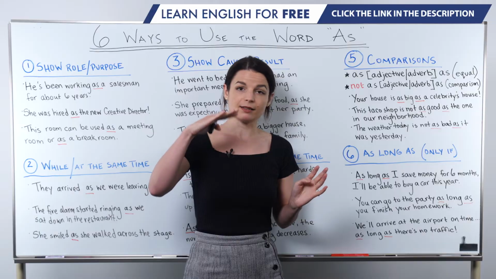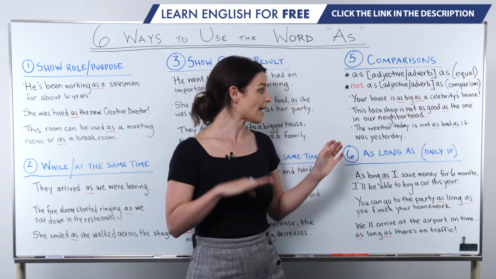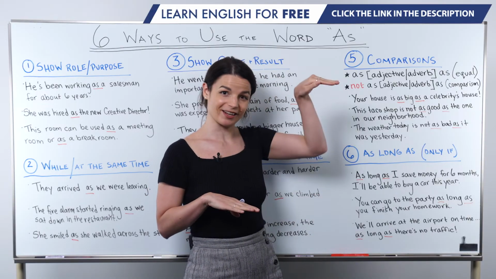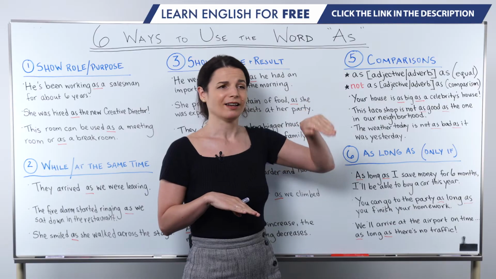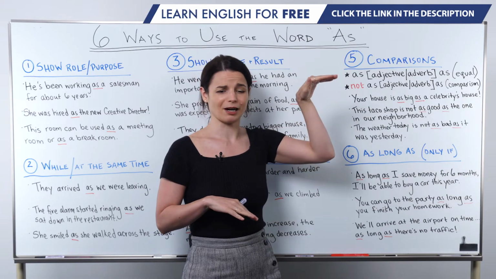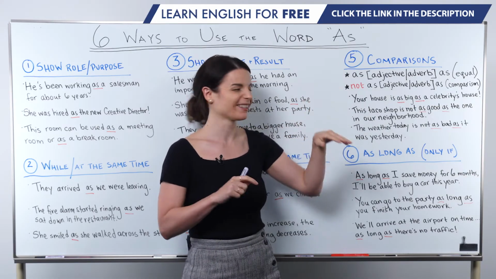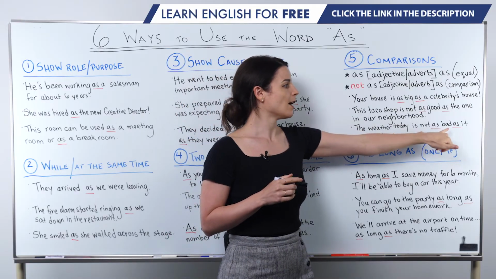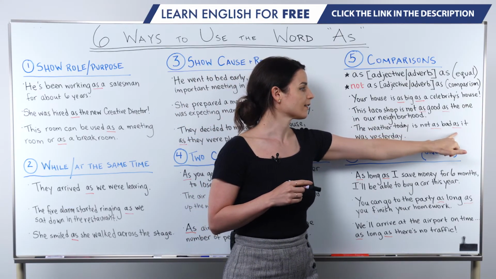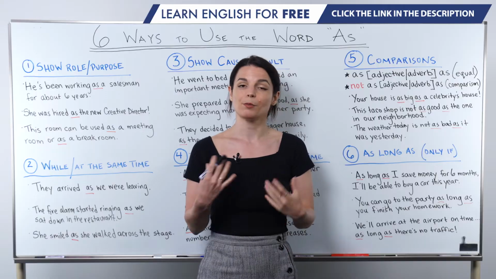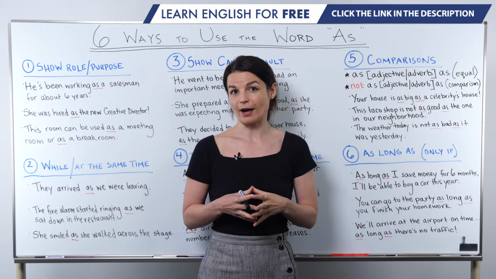Again, this means today's weather is not as bad as it was yesterday. So another way to express this, yesterday's weather was really, really terrible. Today's is okay. So again, we're following the adjective with as here. So as on both sides. So keep in mind that this is a very common pattern for as.